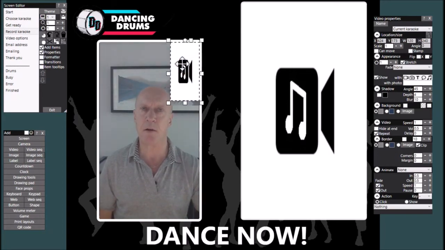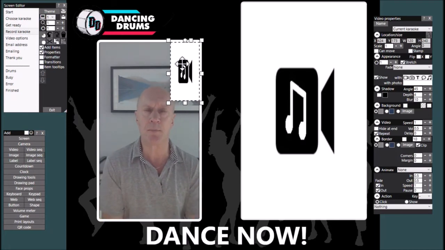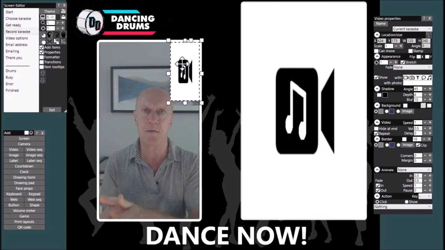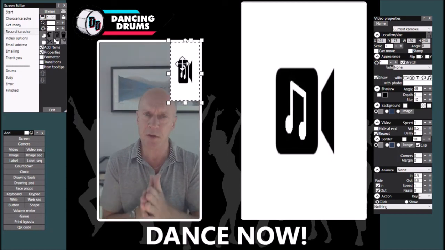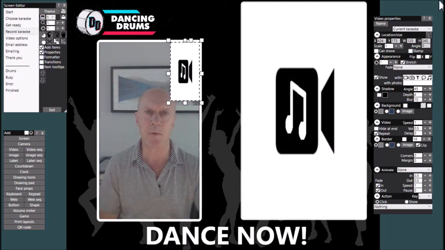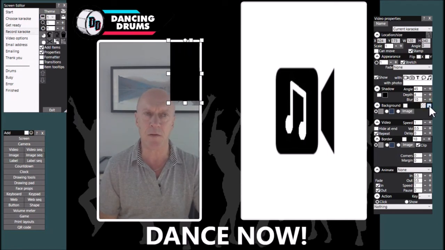Right, now for those of you who don't know, it's possible to put items that you add to the screen into the video recording, and that's done by using the stamp property. So here we are with the stamp property. I turn it on for this item, but I also in this case have to use the background removal feature by turning this on.